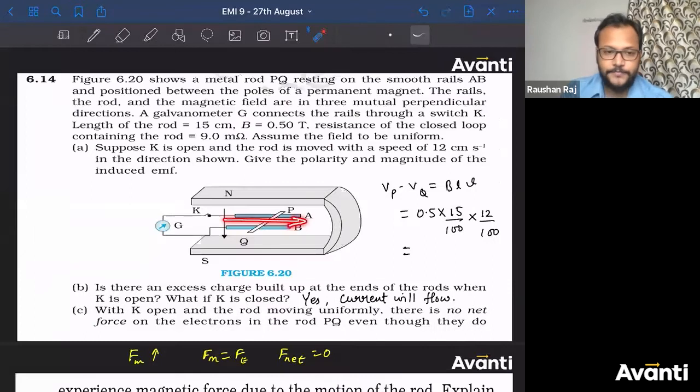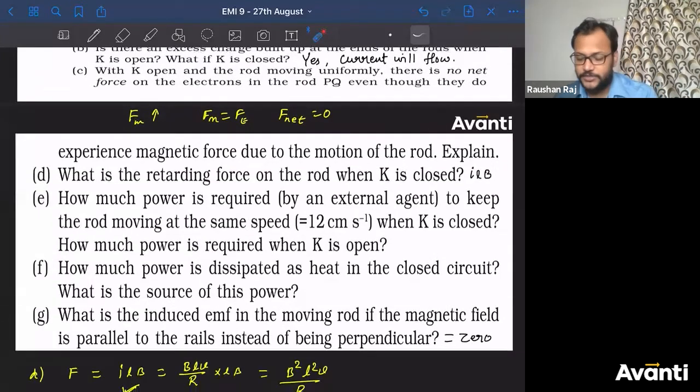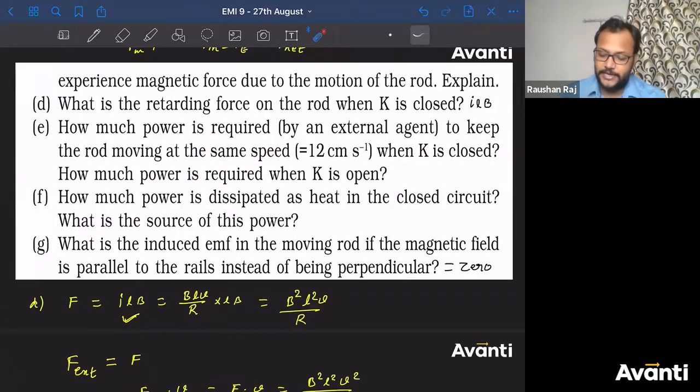So the magnetic field is parallel to this. So this rod is gliding over the magnetic field. It is not crossing it. Okay? So magnetic force will not act on P and Q. Charge accumulation will not occur at P and Q. So no induction of EMF will occur. All right? So if this B is parallel to the rail, the induced EMF in the moving rod will be 0.